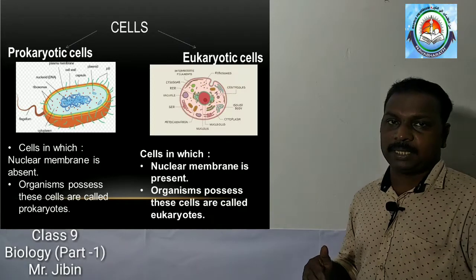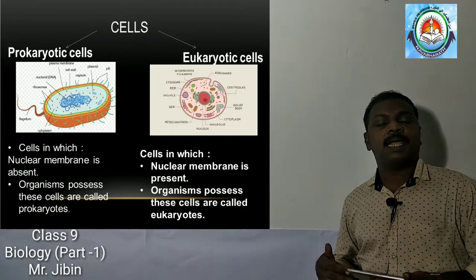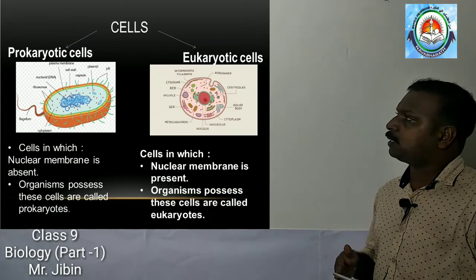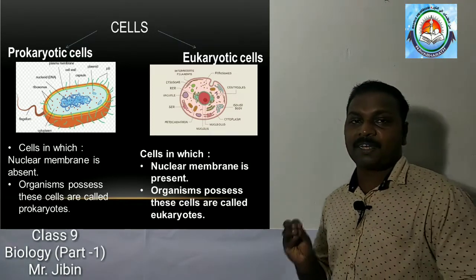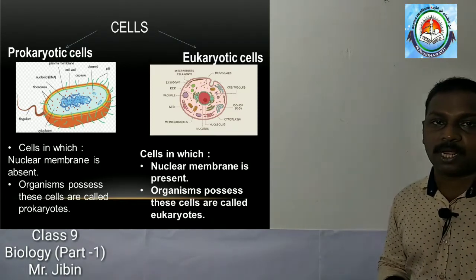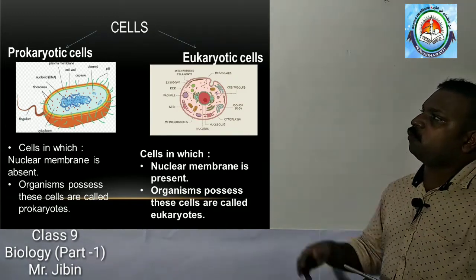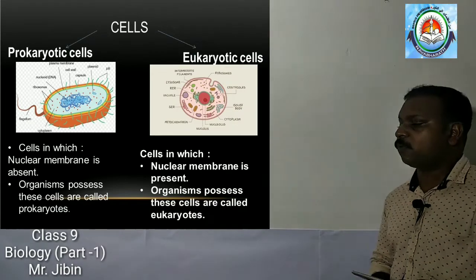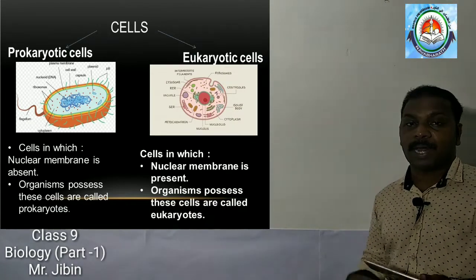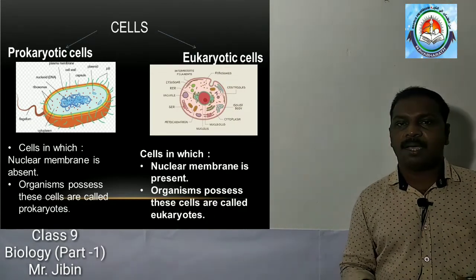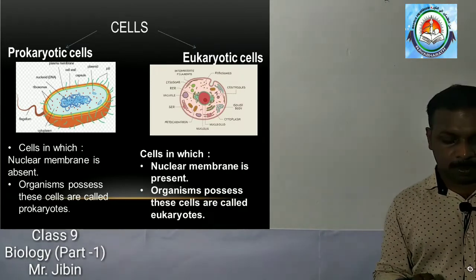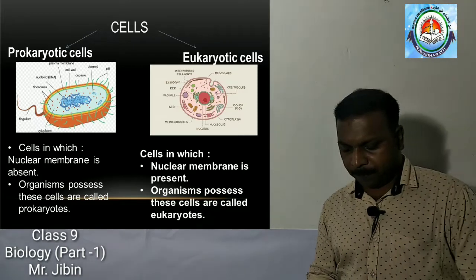Eukaryotic cells are the cells having a nuclear membrane, right? Examples for prokaryotic cells: bacteria is an example. Examples for eukaryotic cells are plant cells and animal cells. They have a nuclear membrane in them. Okay.